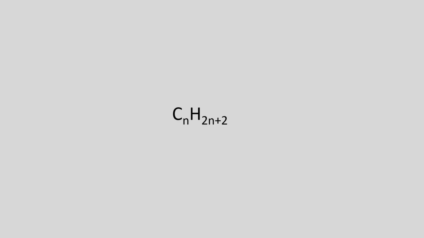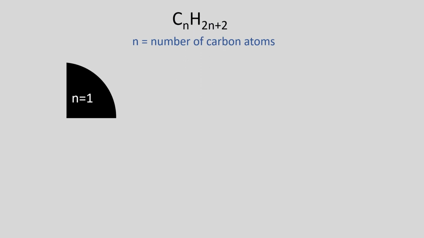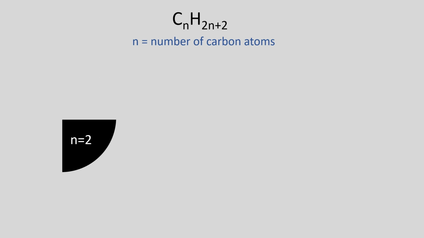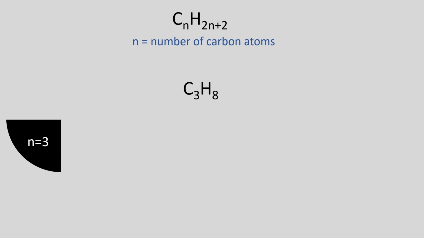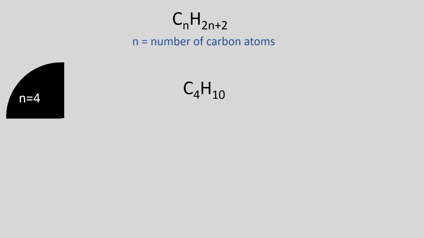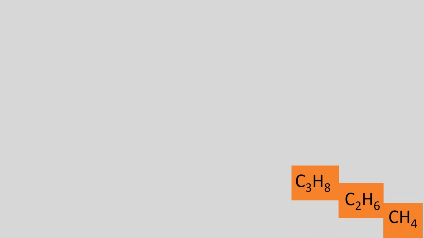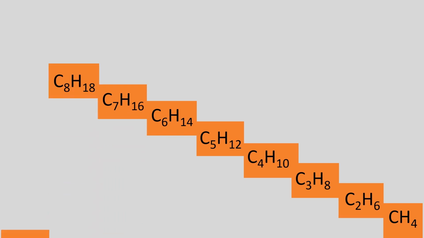homologous series. We can represent alkanes with a general formula in which the rule is for a given number of carbon atoms, the number of hydrogen atoms will be twice the number of carbon atoms plus 2. In this case, if n is 1, it means that we shall have methane. If n is 2, we shall have ethane. If n is 3, we shall have propane. And for n equal to 4, we have butane. Likewise, we can build very long chains by just using the general formula.